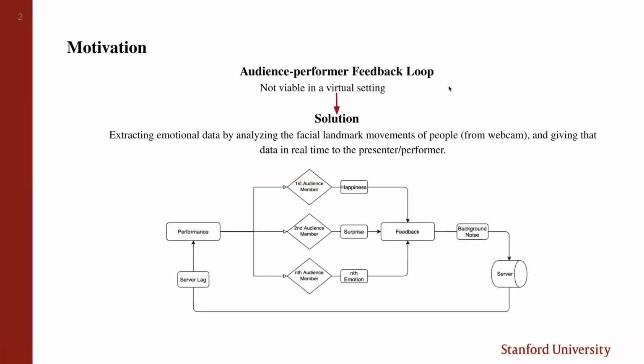COVID-19 has made it difficult to have in-person theater performances, and video software like Zoom has been utilized for live production. However, the audience performance feedback loop, which is the dynamic exchange of emotional information from the audience to the performer, such as clapping and booing, is not viable in a virtual setting, and the presenter cannot get insight on their performance. A solution to this is detecting the emotions of the audience members by analyzing their facial movements and providing that data to the presenter in real time.